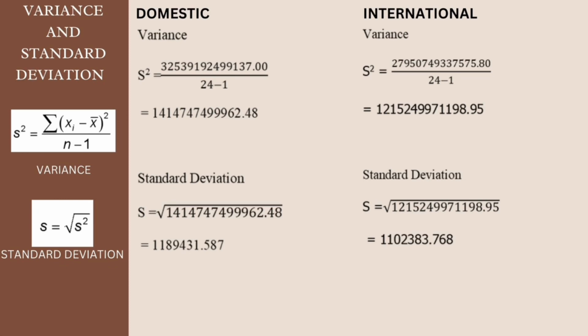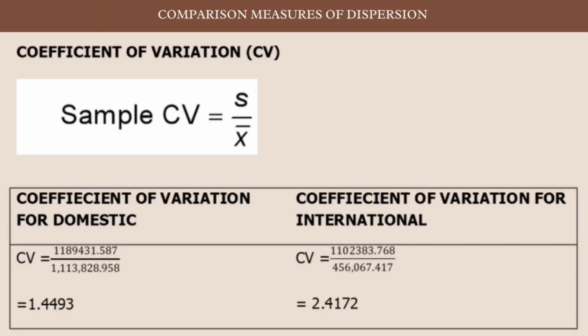3253919249937.00 divided by 24 minus 1. The total of variance is 141474749996.248. To calculate standard deviation, it equals the square root of the variance, which is 1189431.587. For the international, variance is equal to 121,524,997,1198.95, and the standard deviation is equal to 1102383.768. And the coefficient of variation, CV, is the last part for the measure of deviation.